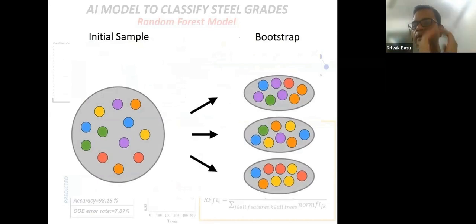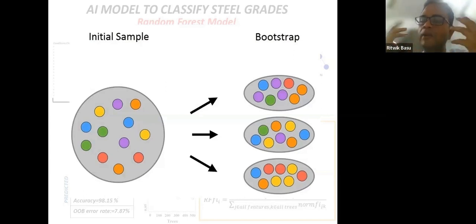All it means is that the bootstrap samples are created by selecting some observations randomly from your training data set, and there could be some observations that are repeated. They may have repetitions. So every bootstrap sample that you have created is distinctly different from each other. Again, there may be some repetition of the observations.